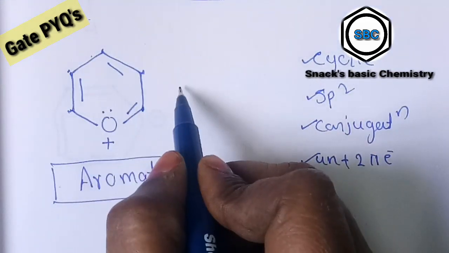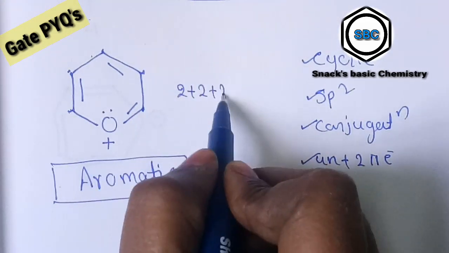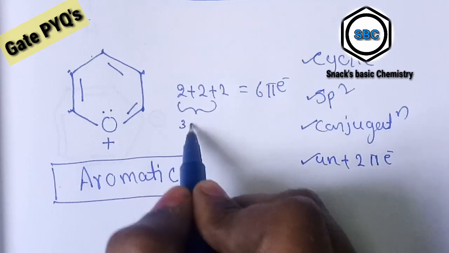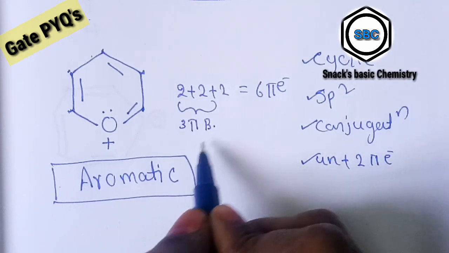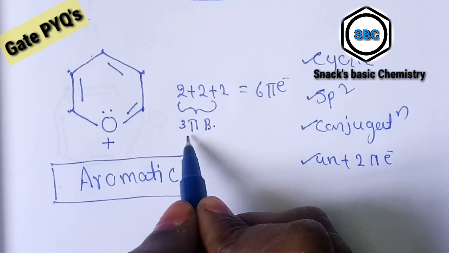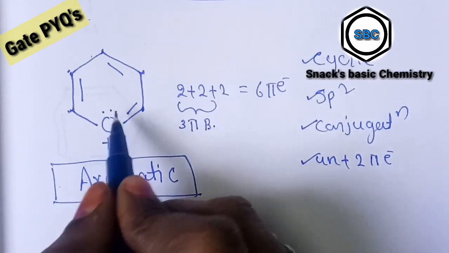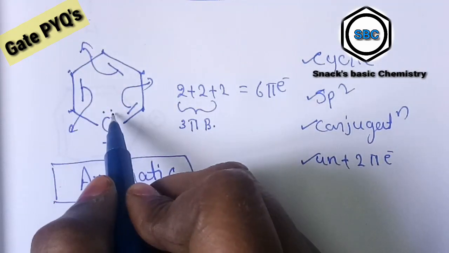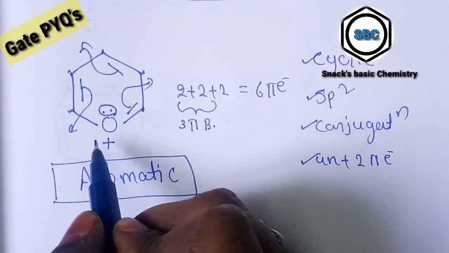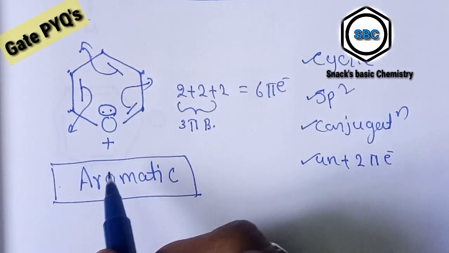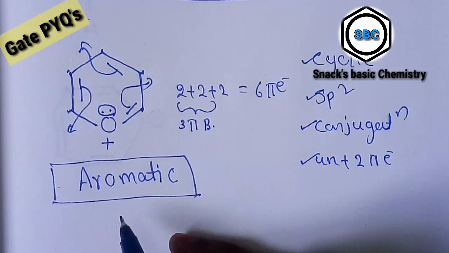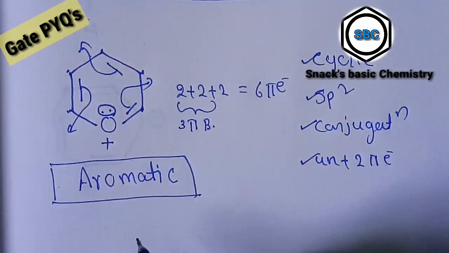In this case we have 2 plus 2 plus 2 equals 6 pi electrons. Only these three pi bonds participate in conjugation. These two lone pairs of electrons do not participate in pi bond formation. So it is an aromatic compound, not non-aromatic or anti-aromatic.